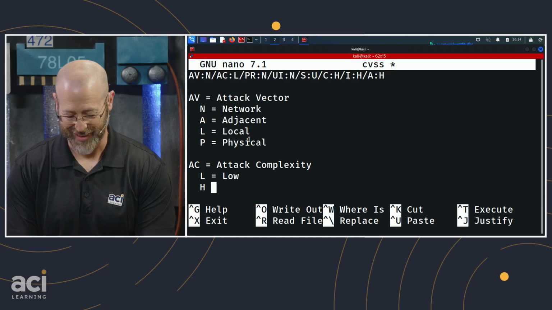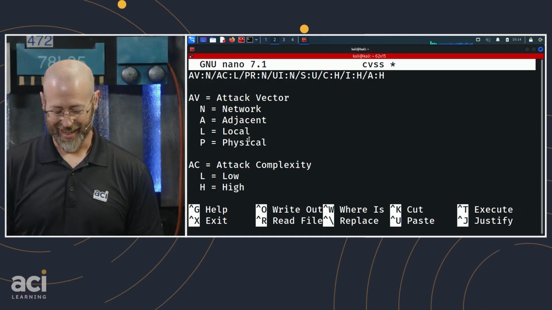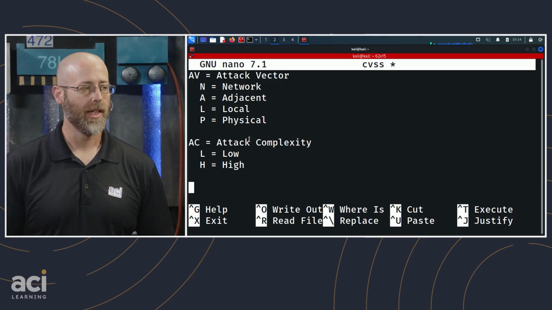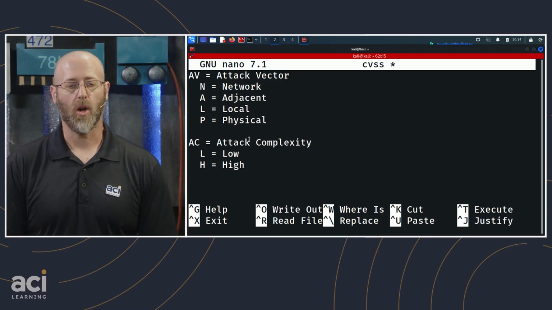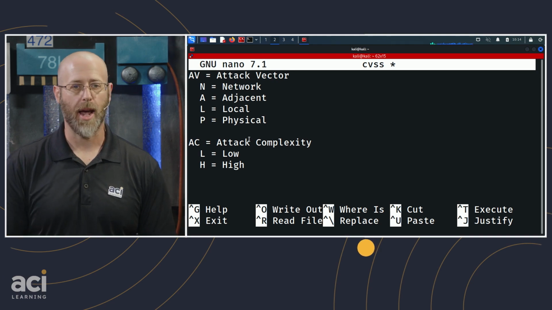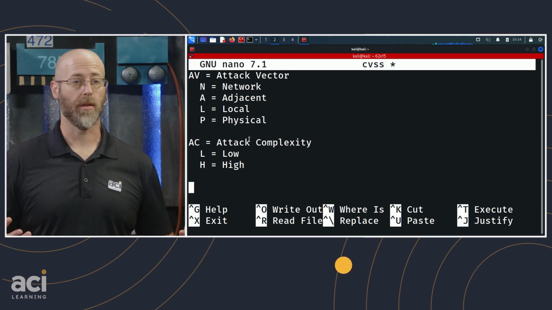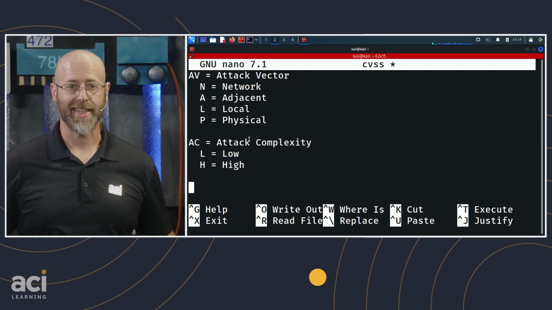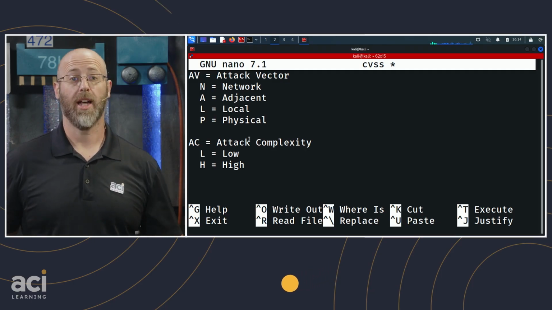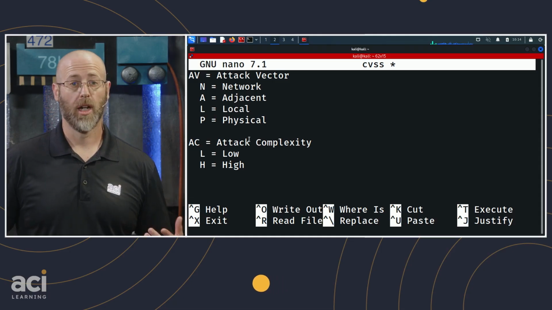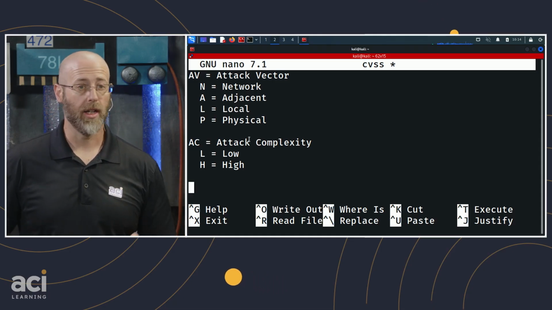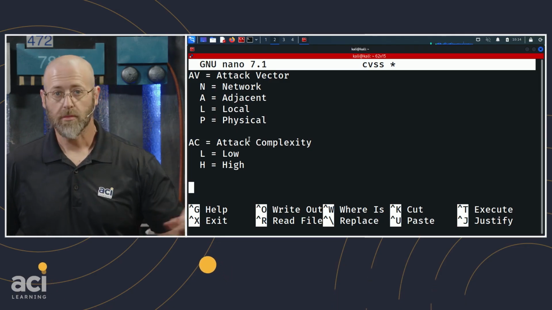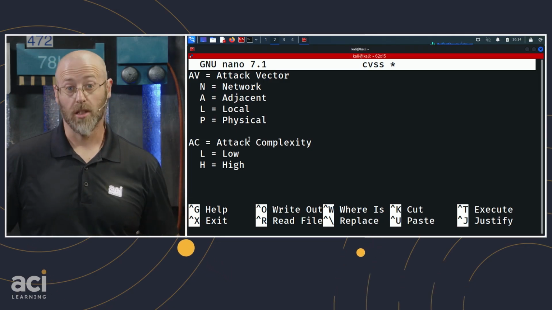And H equals high. So there you go. This one's pretty simple. If it doesn't take a whole lot of wherewithal to make this happen, maybe there's a script available, proof of concept code out on GitHub or something to that effect, and all I have to do is fire that off. Or if I go to a specific URL and I type this in and it does the thing, that's low complexity.